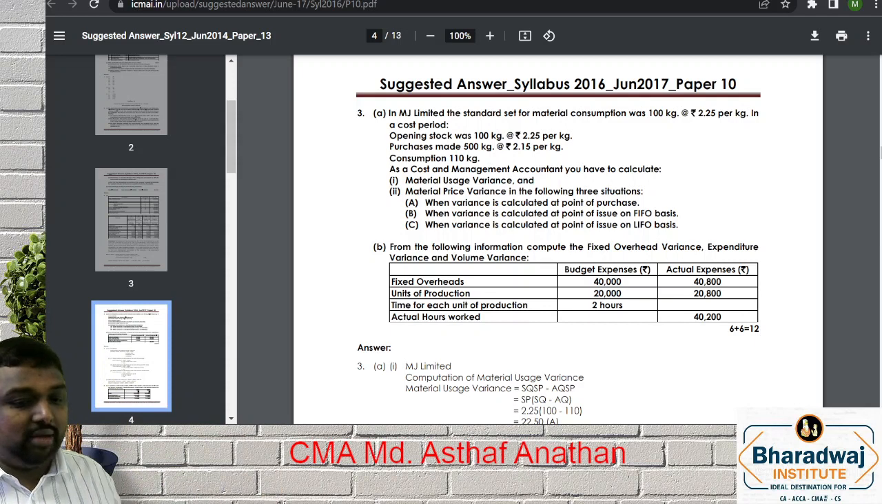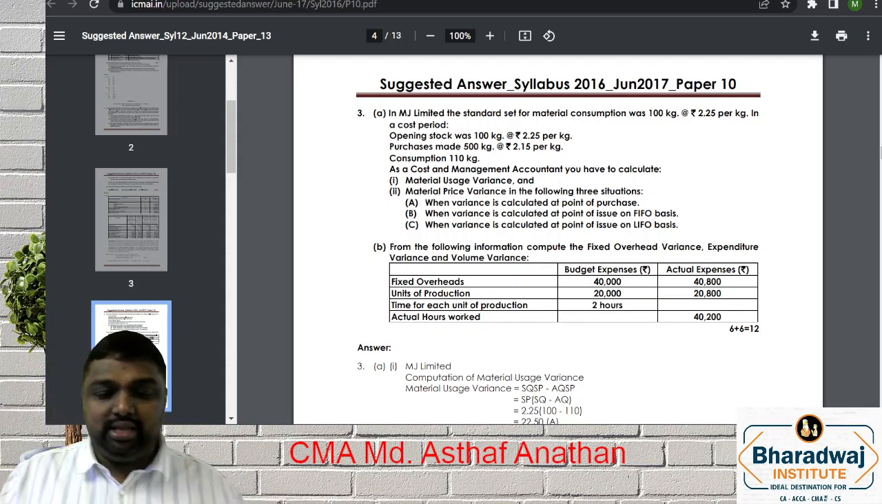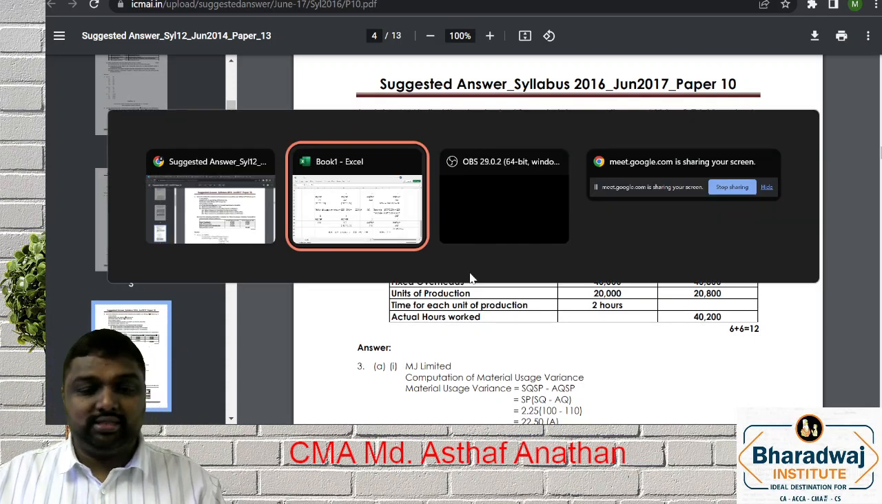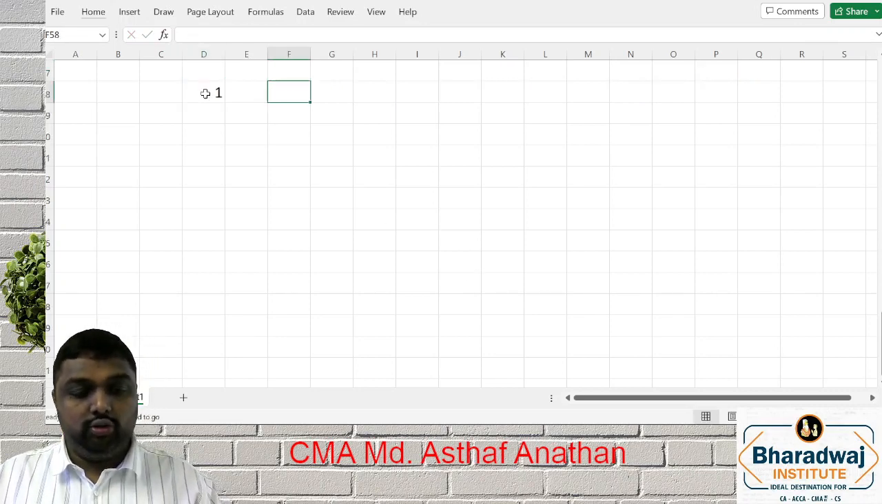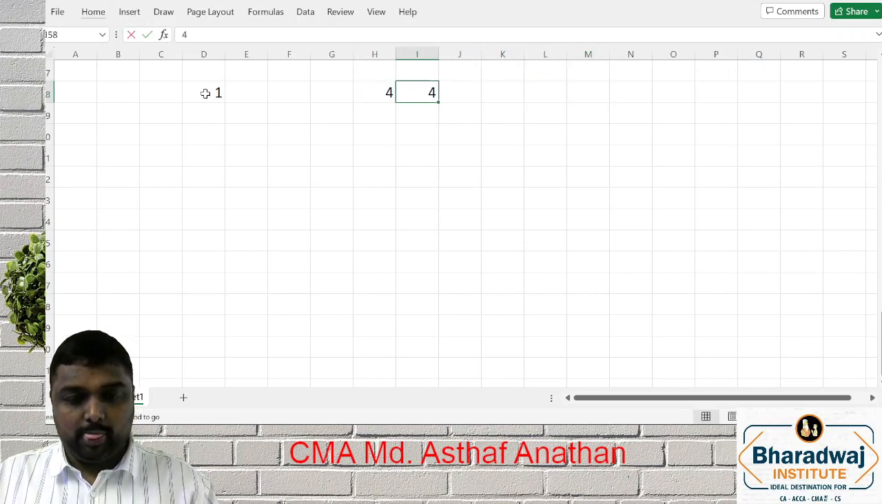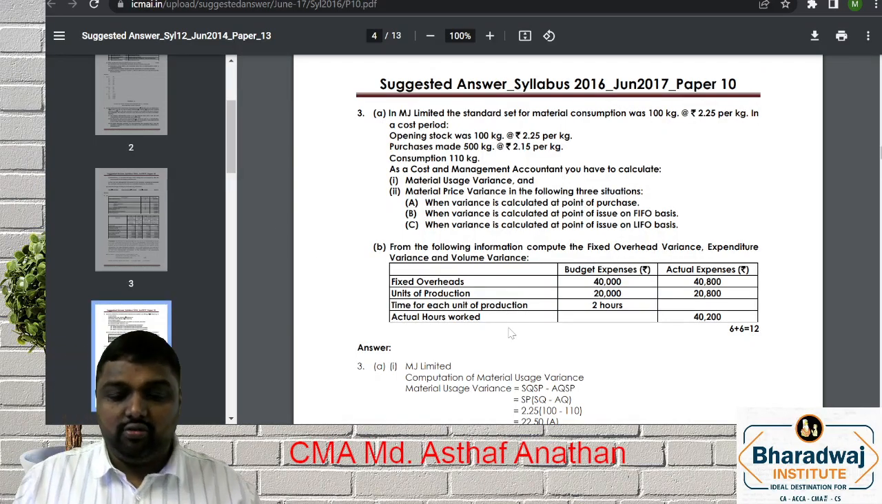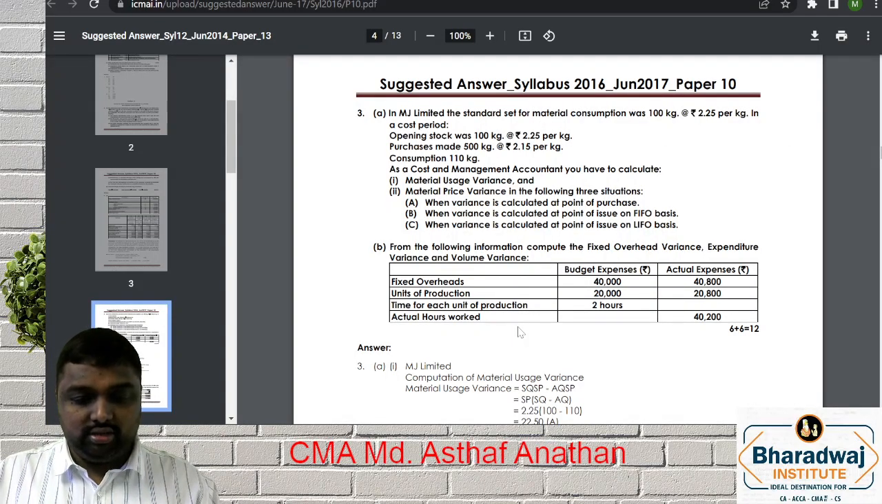So this is an example which is asking for fixed overhead variance, expenditure and volume variance. You are very lucky, only 3 items are being asked. So with all your permission, I am just starting. Okay. So you require 1, 4, 6. What is 1? We can check whether we have to do it hourly. Actual hours, everything is given.